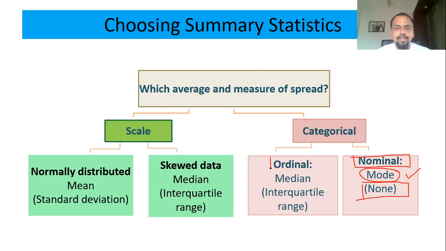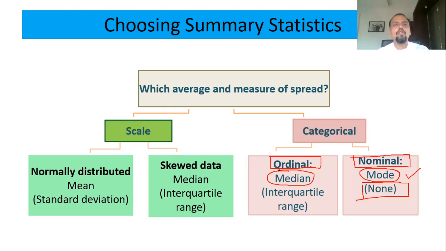For your ordinal data, that means rank data, the base measure of average will be median and not mean. That means if you have ranked your data, or given a preference or scaling, like rating on a scale of 1 to 5, where 1 means the lowest and 5 means the highest, you cannot take a mean for that.